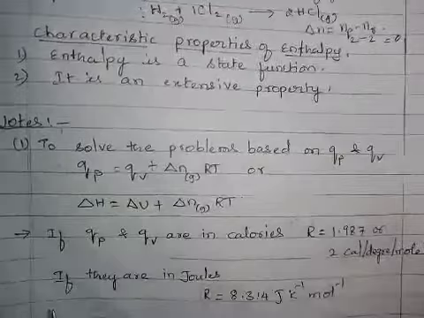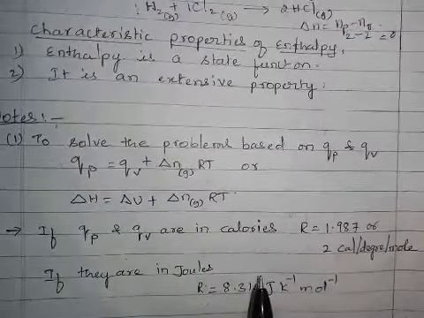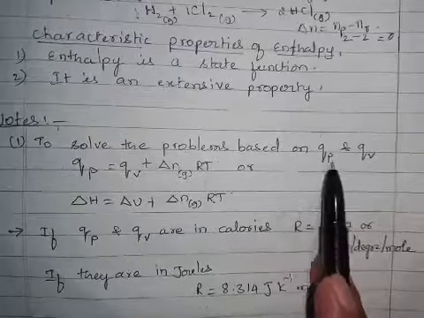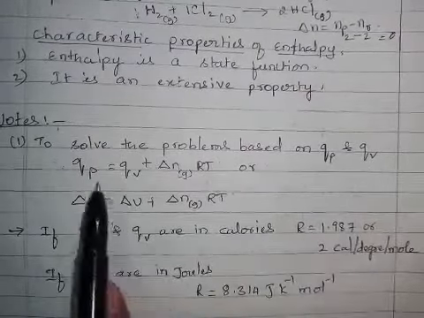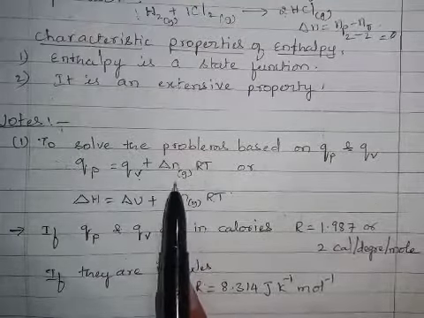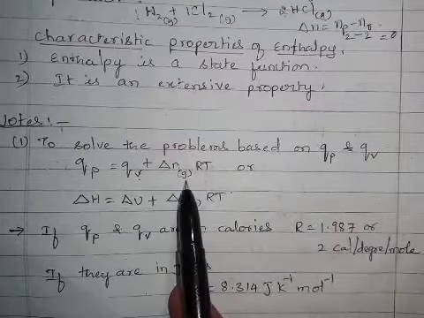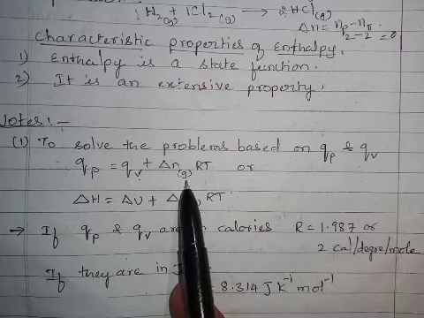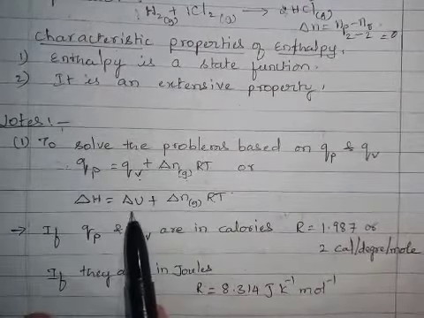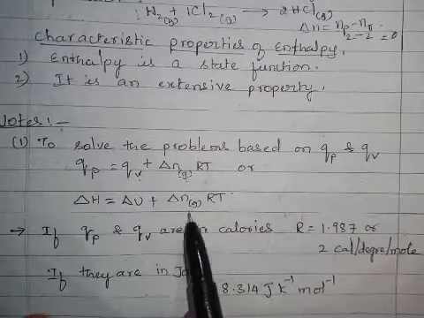Here are some notes. To solve problems based on QP and QV, we have to use this formula: QP = QV plus delta nG RT, or delta H = delta U plus delta nG RT. Here G means gaseous reactants or gaseous products.